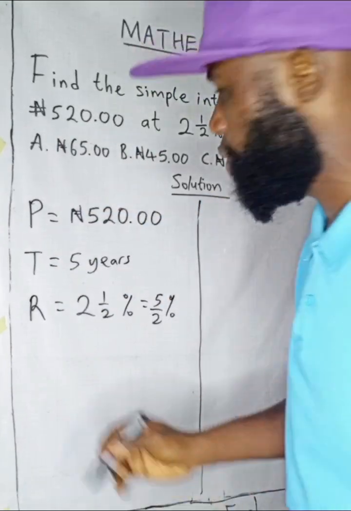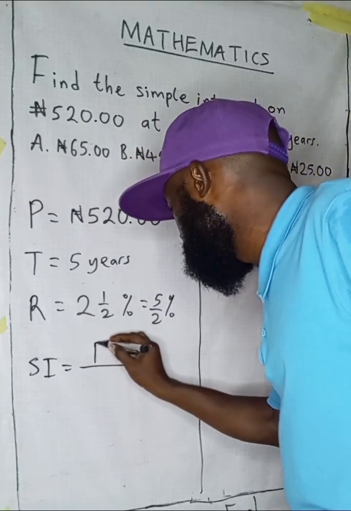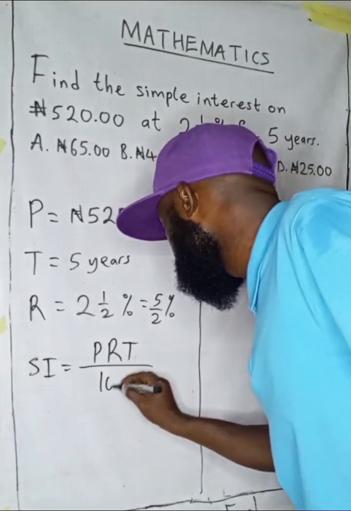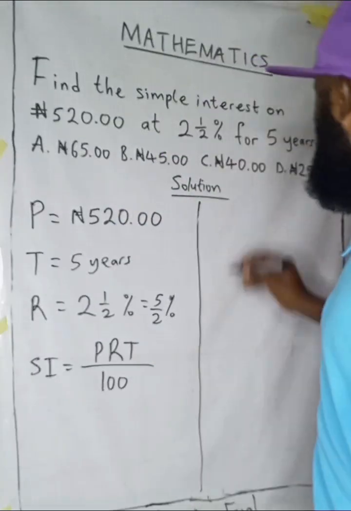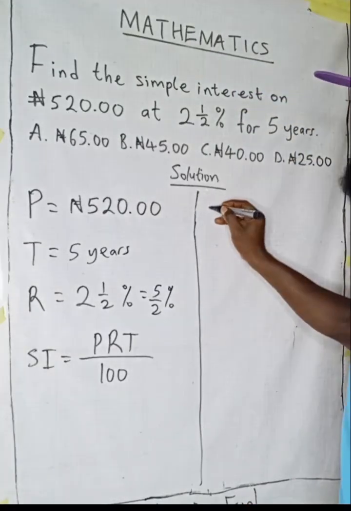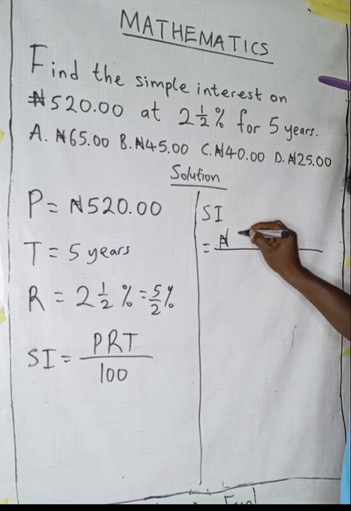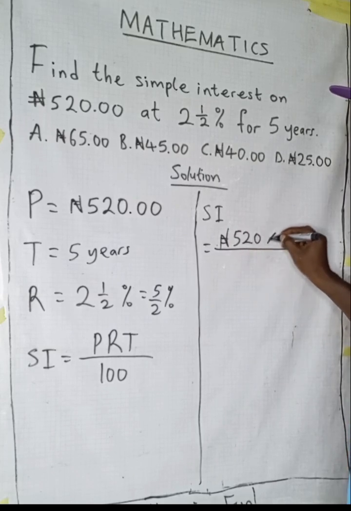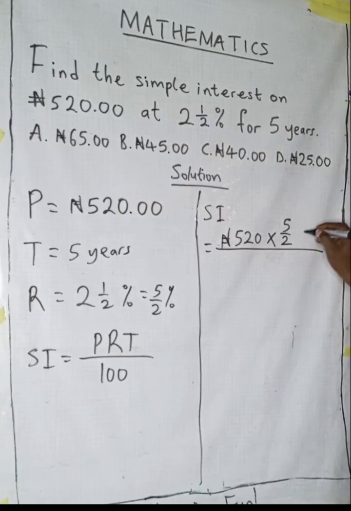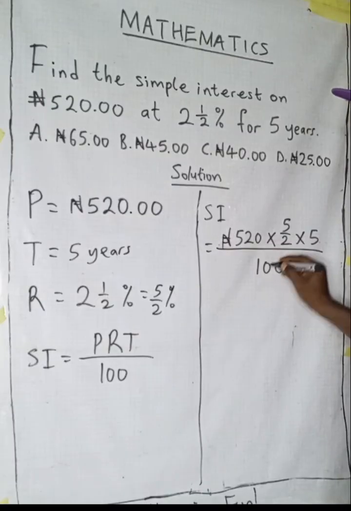Let's find it out with the formula of simple interest. We have simple interest being equal to principal times rate of interest times time over 100. So let's find out the actual interest he is going to pay me. We have simple interest equal to 520 naira as the principal. Then the rate is what? 5/2, and the time is 5 years, all over 100.